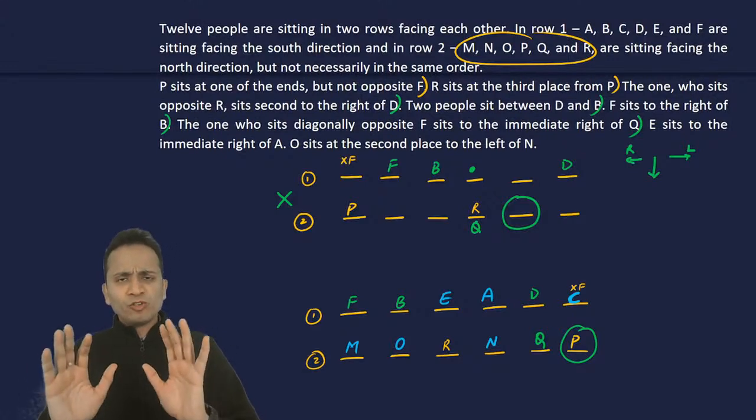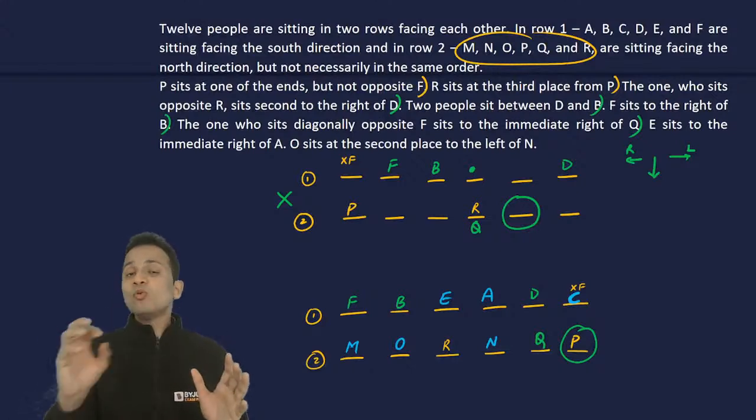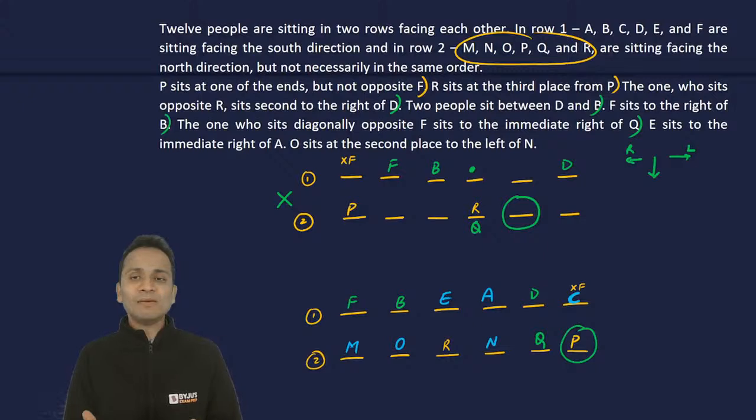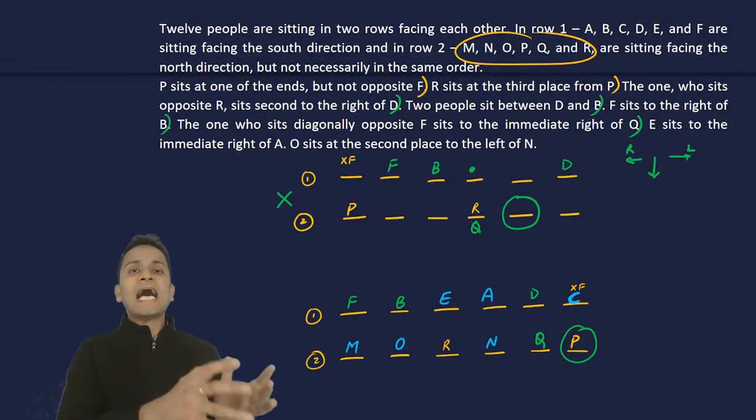No problem if you have not got the same arrangement, but are you able to understand whatever I have explained? This is more important. So how to interpret these statements? One new statement that we saw was: the one who sits diagonally opposite.